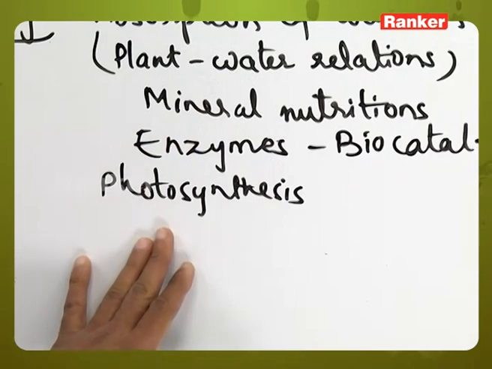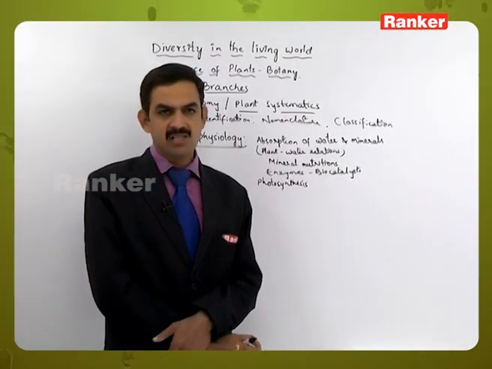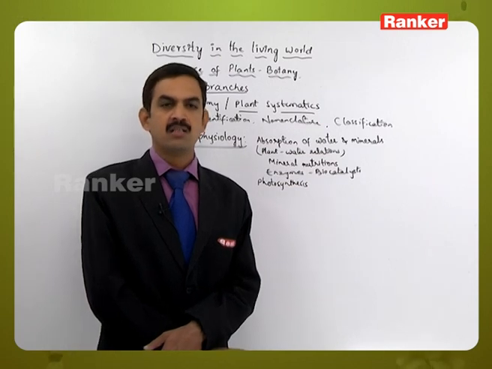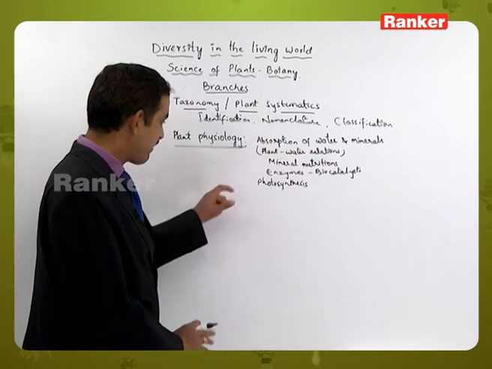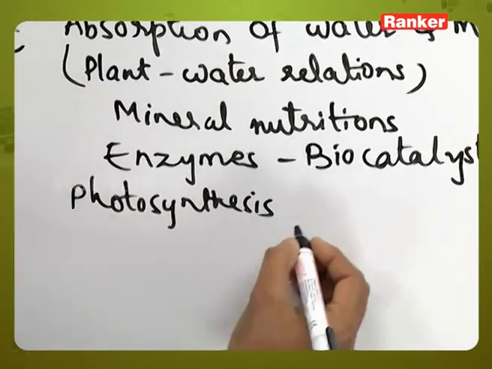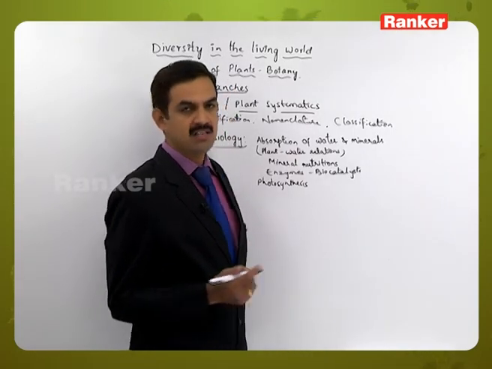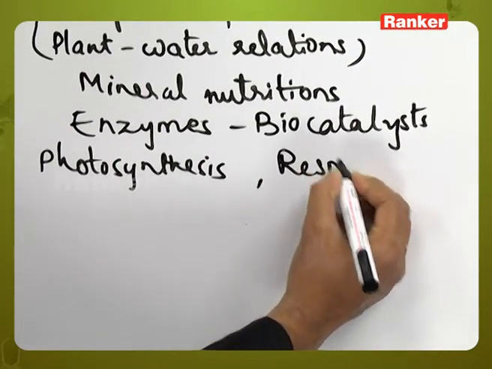This may occur by the C3 cycle or the C4 cycle, depending upon whether the plant is temperate, subtropical or tropical. They prepare food by photosynthesis, where intake of carbon dioxide and release of oxygen take place. Then respiration.